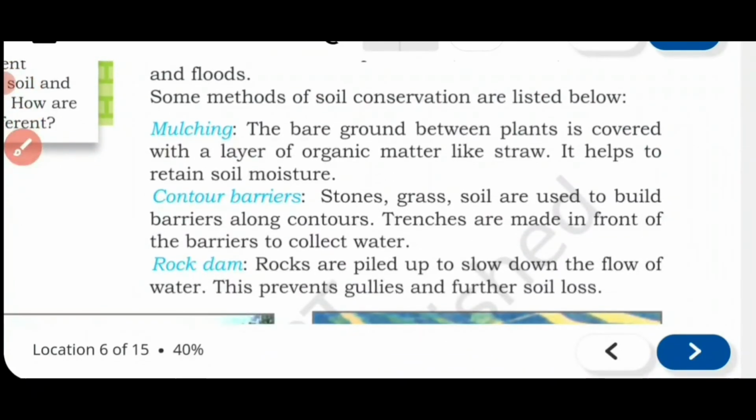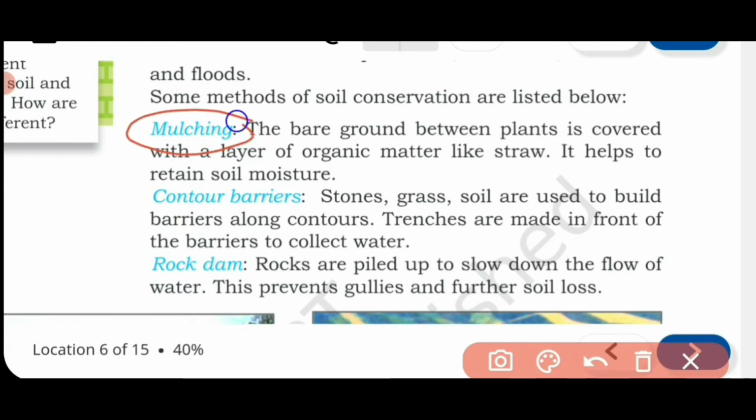Look at here. Some methods of soil conservation are listed below. Now we are going to learn some particular methods. If we follow those methods, we can conserve soil, we can protect soil. Now what are these methods? The first one, look at here, is mulching.